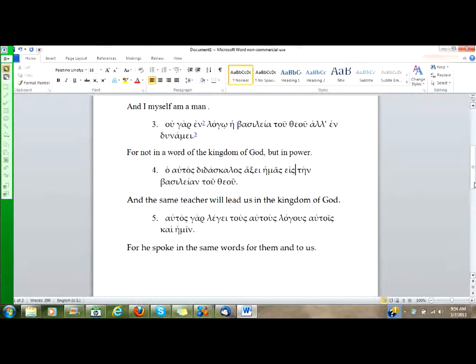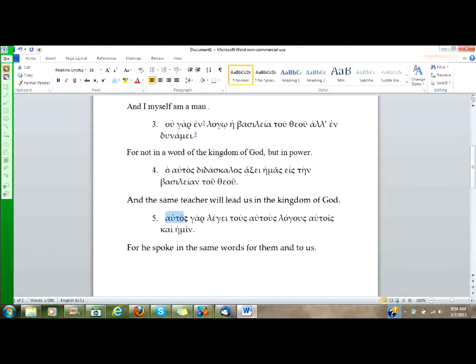Number 5, autos gar legei tous autous logous autois kai hemin. All right, well, we've got a post-positive gar here. That will come first in our English translation, for. Then we have autos legei. Legei is our third person, present active indicative, third person singular verb. He says, or she says, or it says.